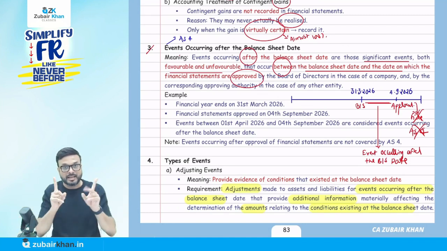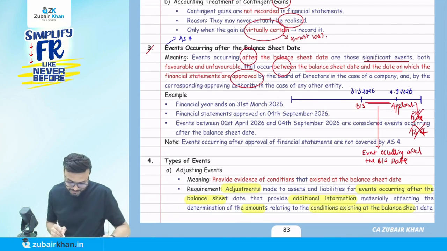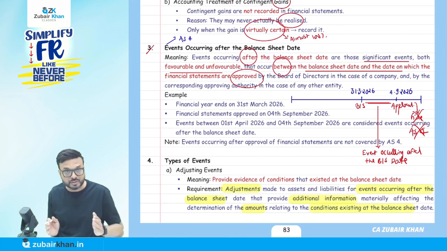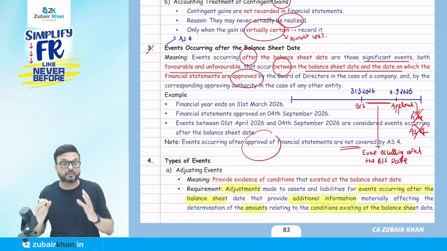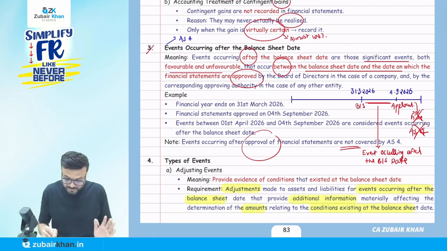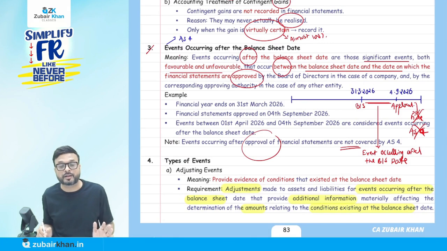You got the point? Now, the same example they mentioned here: 31st March 26, 4th of April approval date, and an event occurring between these two dates, we call an event occurring after the balance sheet date. An event occurring after the approval is not covered by AS4. As I told you, suppose the fire occurs after the approval date, that is in our example 4th of September, then it will not be covered by AS4.